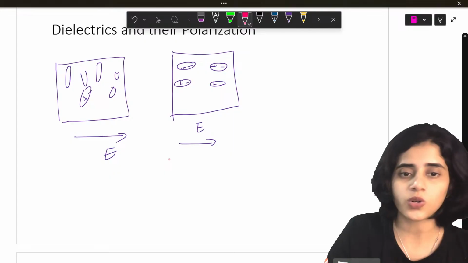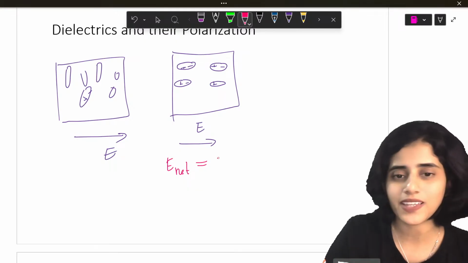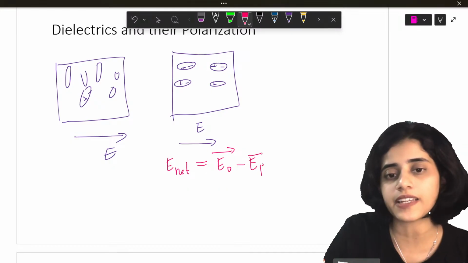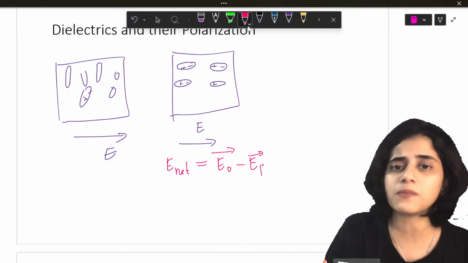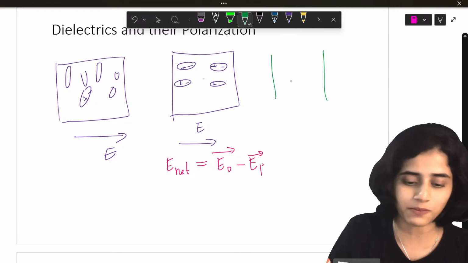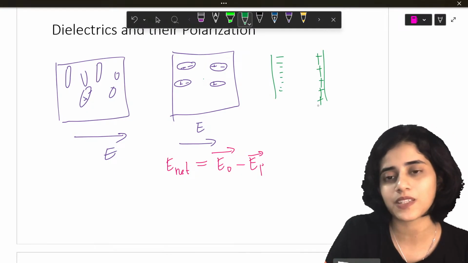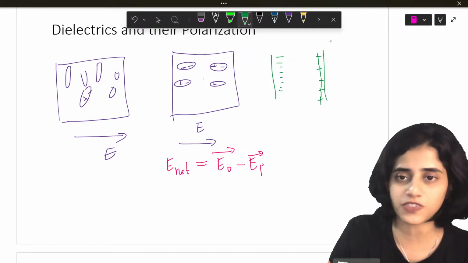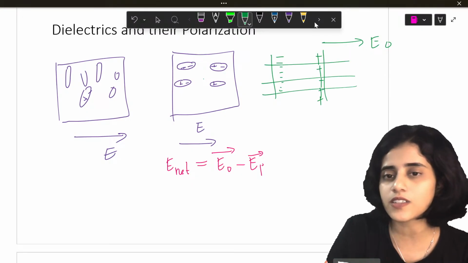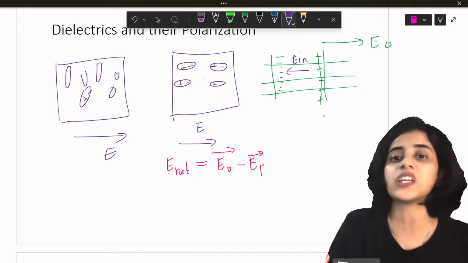So the net electric field will now be equal to the electric field that you applied minus the electric field induced. How did that electric field get induced? Inside, all the charges go to the two planes. So this was a dielectric, and I applied an electric field. The electric field that I applied was E naught. Now inside, it produces an opposite electric field called E induced.